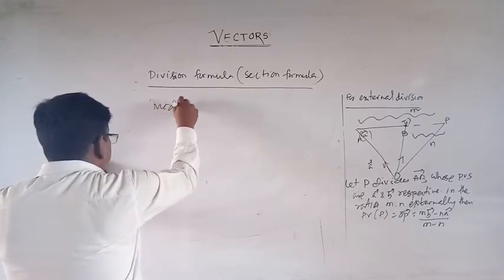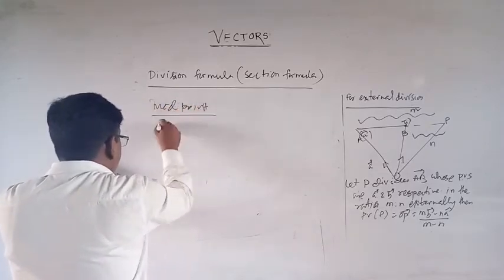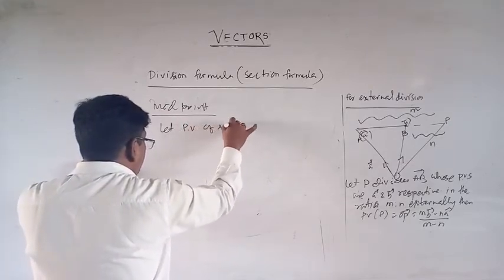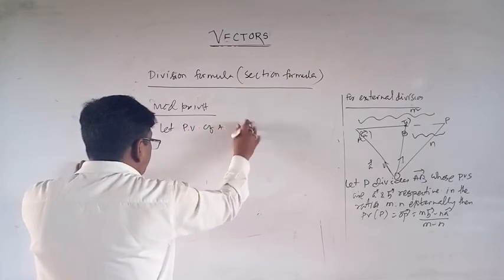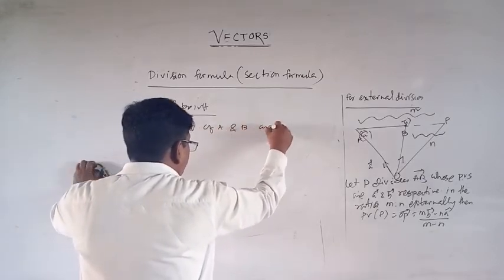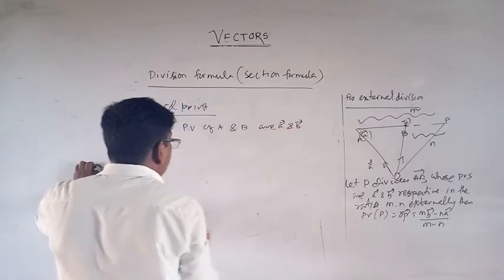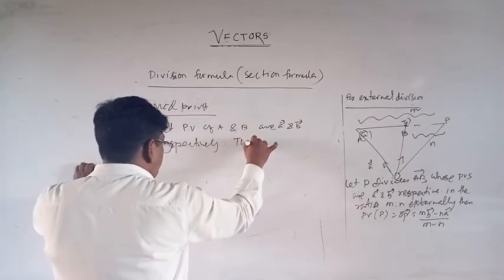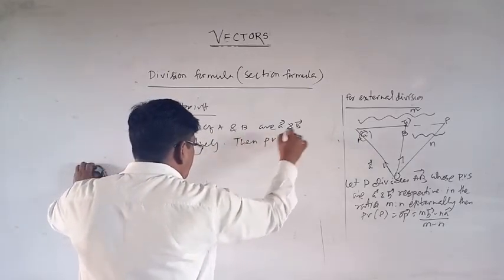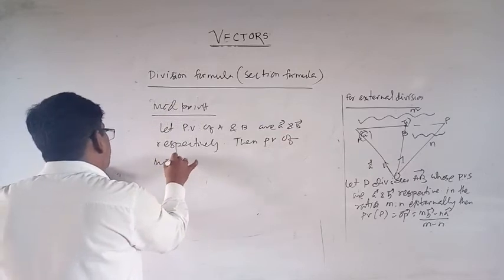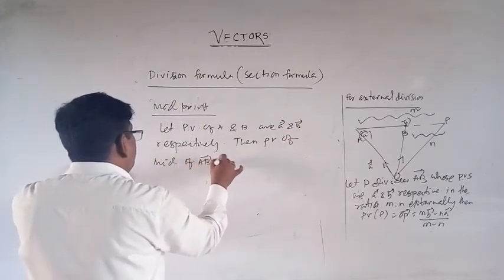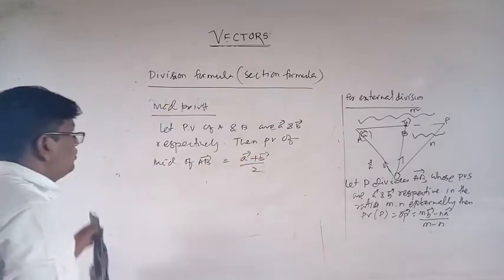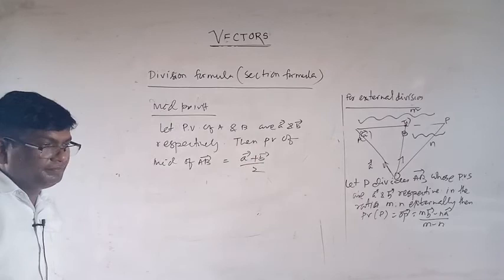This is midpoint. Let vectors A and B be the position vectors of points A and B respectively. Then the position vector of the midpoint of AB is equal to vector A plus vector B by 2. Okay, this is the midpoint formula.